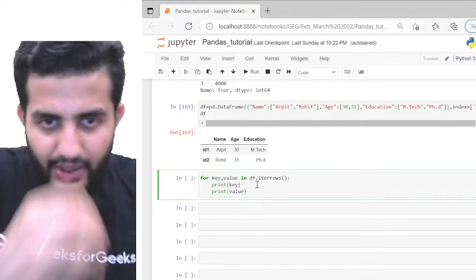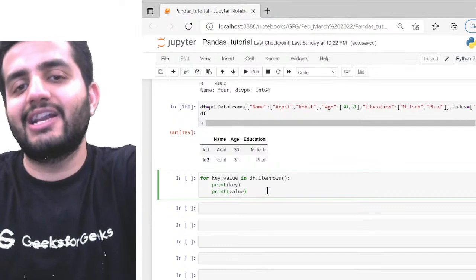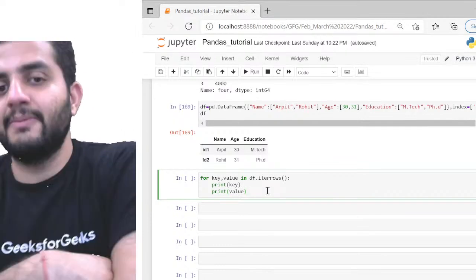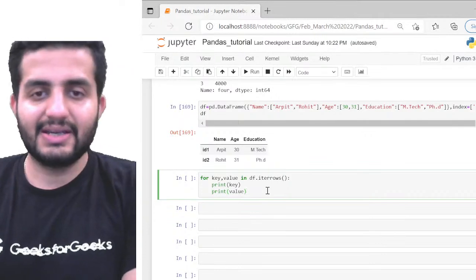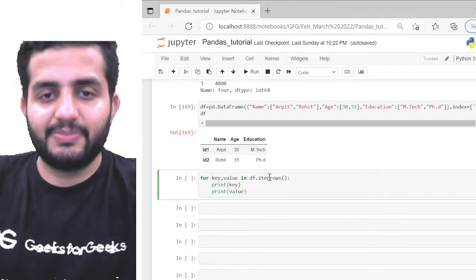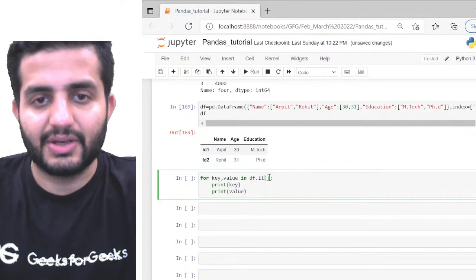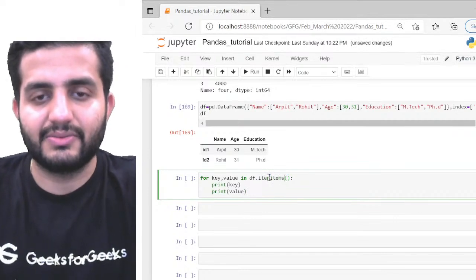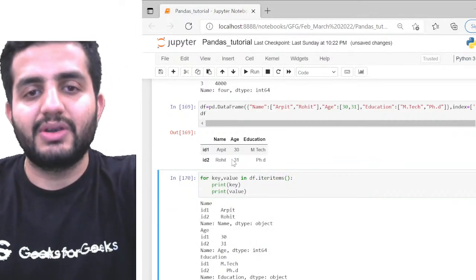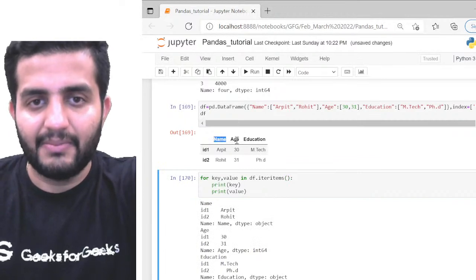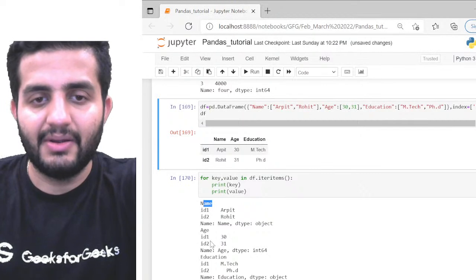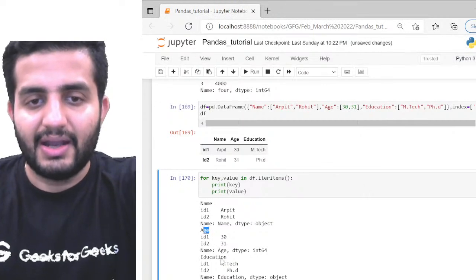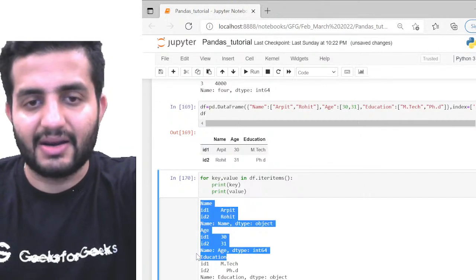Okay, meanwhile I'll just show it to you. As you know, in iter items the keys are basically my column headers, right? So what are my column headers depending on the data? In this case, I'll first print iter items. If I do iter items, my keys are name, age, and education, isn't it? So these are my keys here, right?